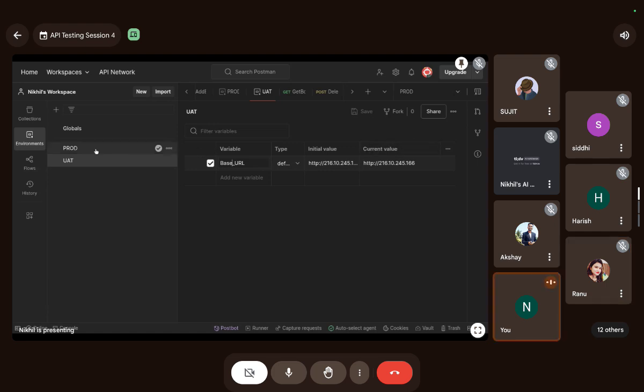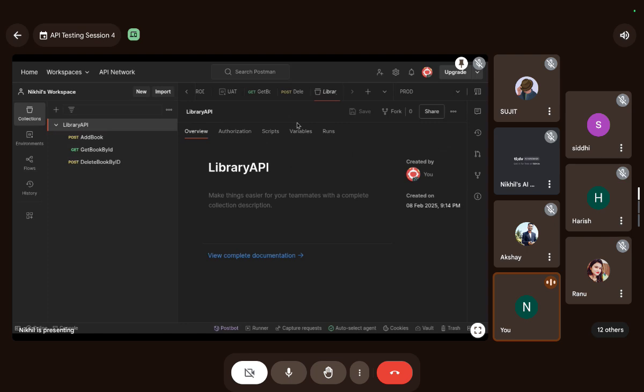Where were we? Okay. So you got that. We have environment variables. Right now, I am using base URL as an environment variable. And we have collection variables. When I hit this collection, library API, it also has a section for variables.